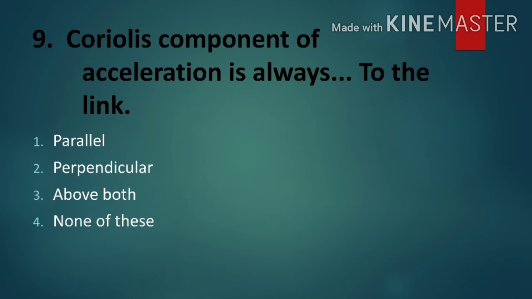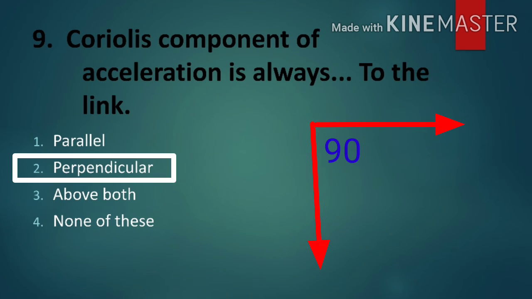Ninth question is Coriolis component of acceleration is always dash to the link. You know very well, options are given: parallel, perpendicular, both of the above, and none of these. In the exam, if it is asked for the Coriolis component, then it always acts perpendicular to the link.